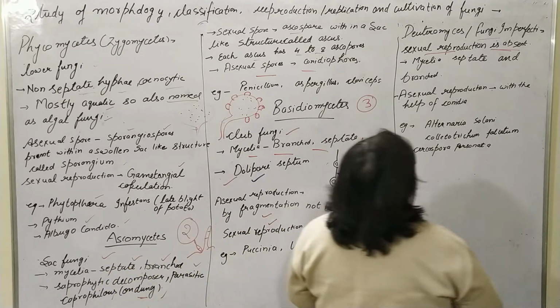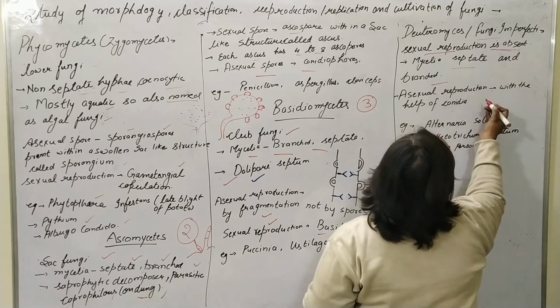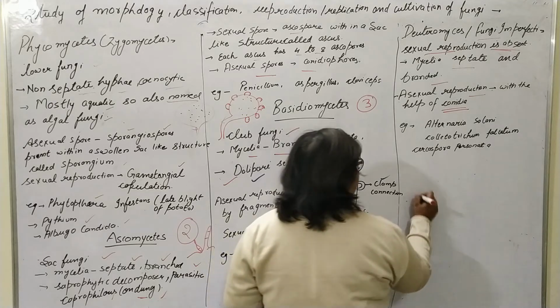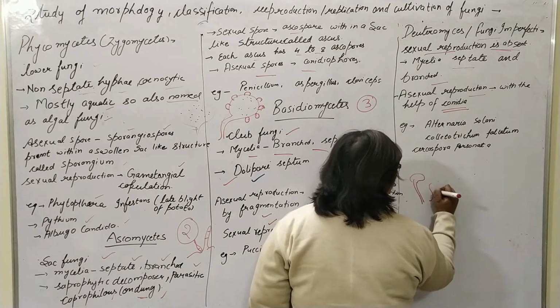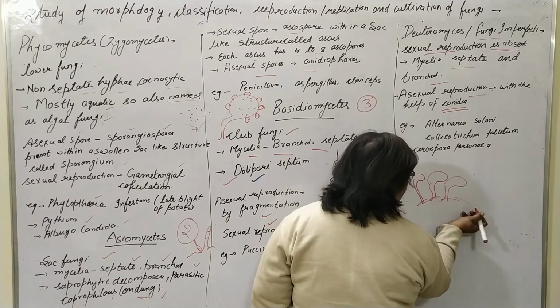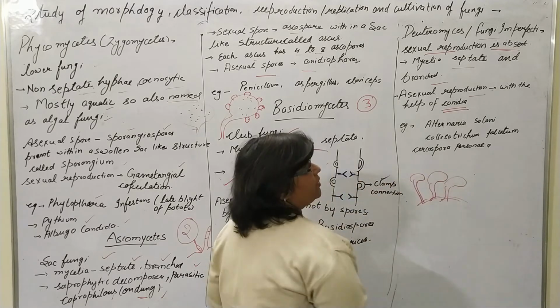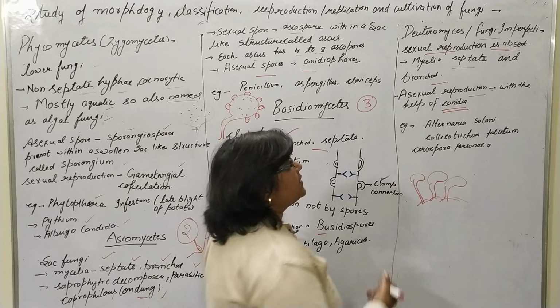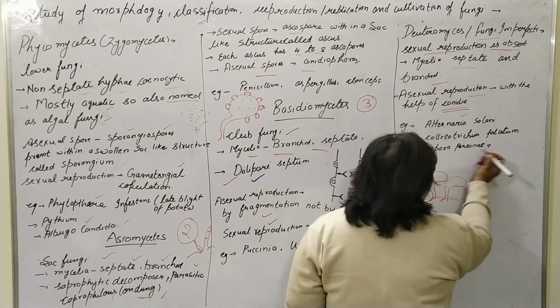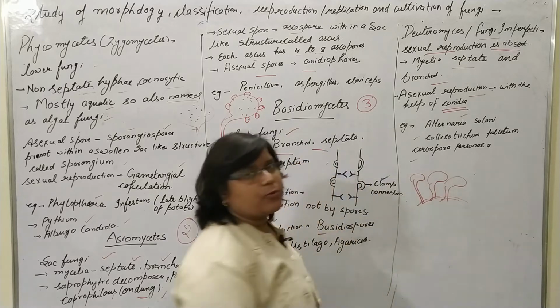Here the mycelia are septate and branched. Asexual reproduction is with the help of conidia formation. Small conidial structures emerge from the mycelia, and these structures are known as conidia. The examples are Alternaria solani, Colletotrichum falcatum, and Cercospora personata.